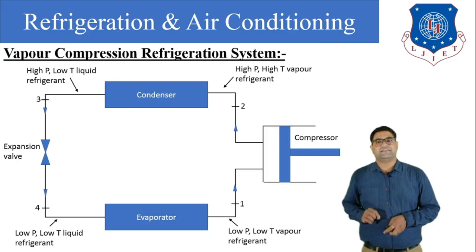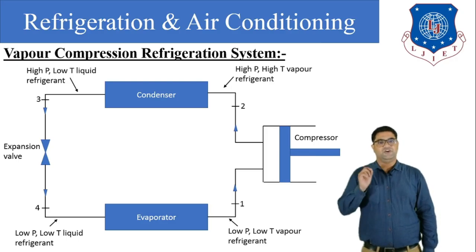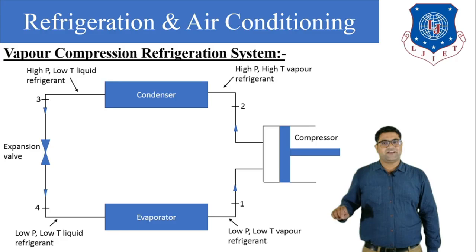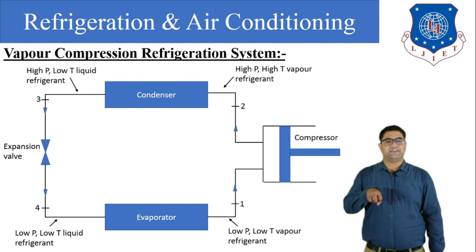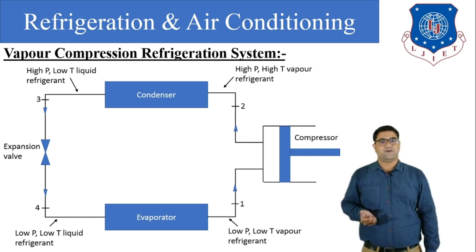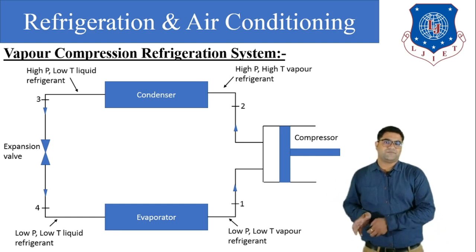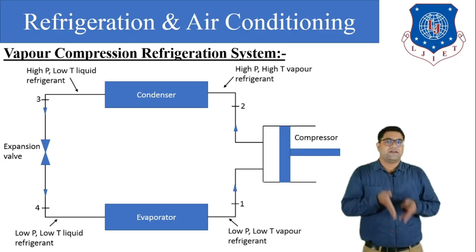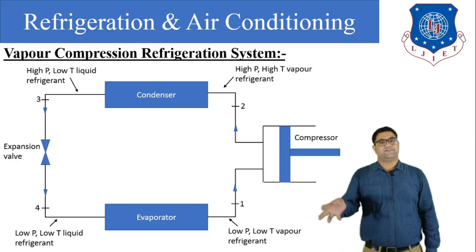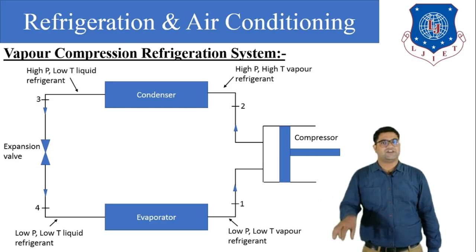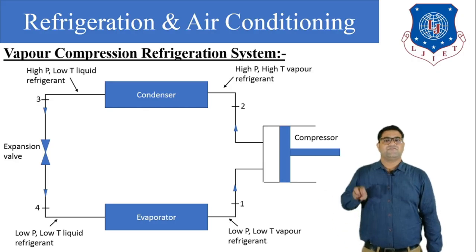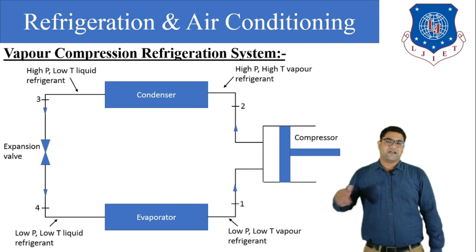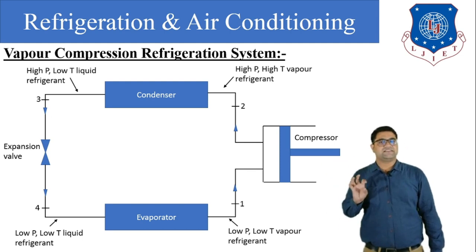Okay, so we can say that low pressure, low temperature liquid refrigerant will enter the evaporator. In the evaporator it will gain some heat from the refrigerator body, and because of this heat it will convert from the liquid phase to the vapor phase. So we can say that it will convert into low pressure, low temperature vapor refrigerant. Okay, after that the cycle repeats.